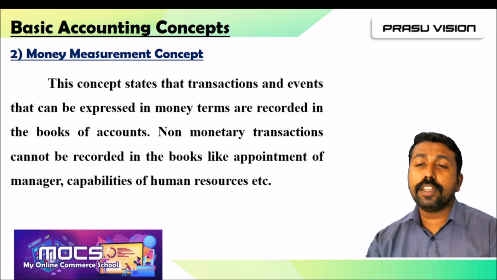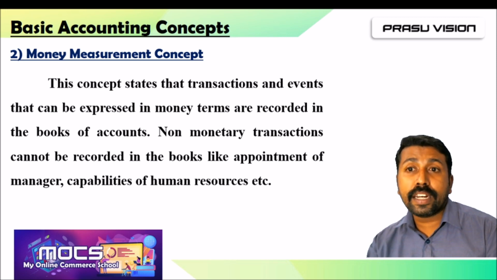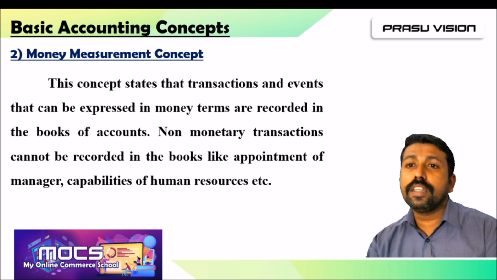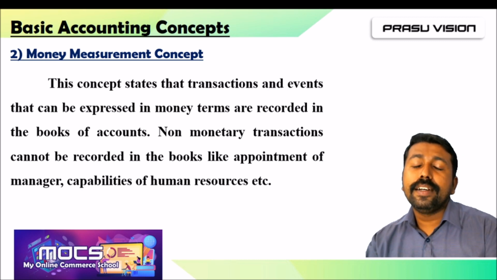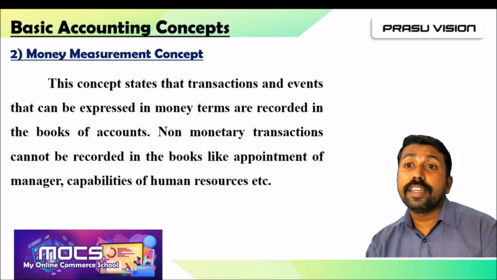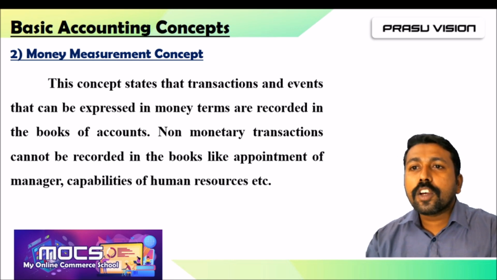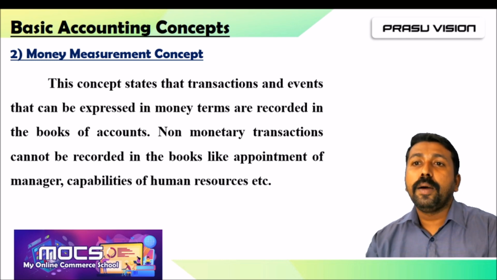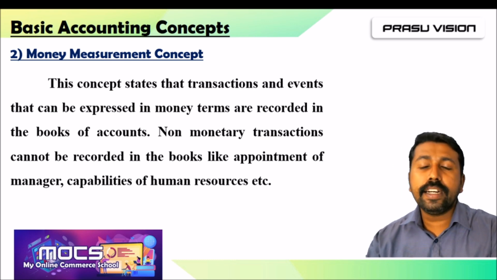It is very clear that when they purchase furniture for rupees 10,000, they are losing cash, but their asset, the fixed asset furniture, is increasing. So we can record the transaction very clearly if we are measuring each and every transaction in monetary terms.